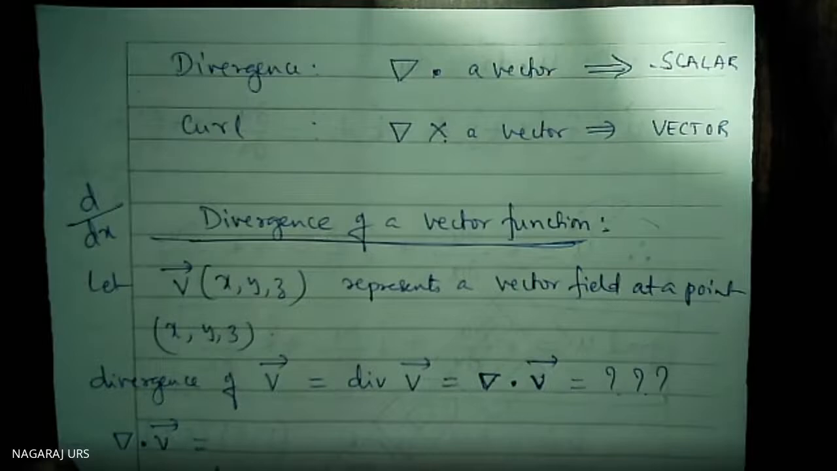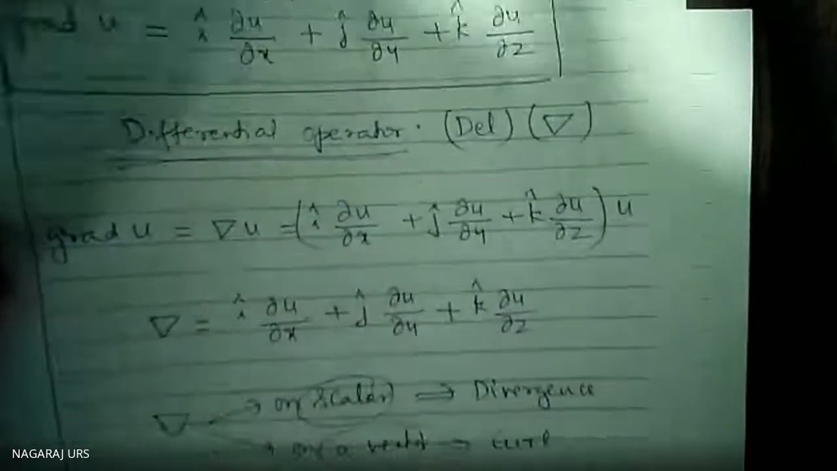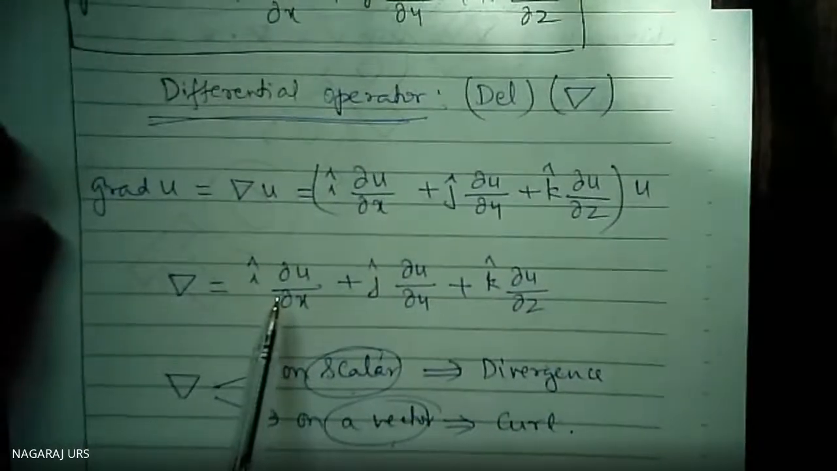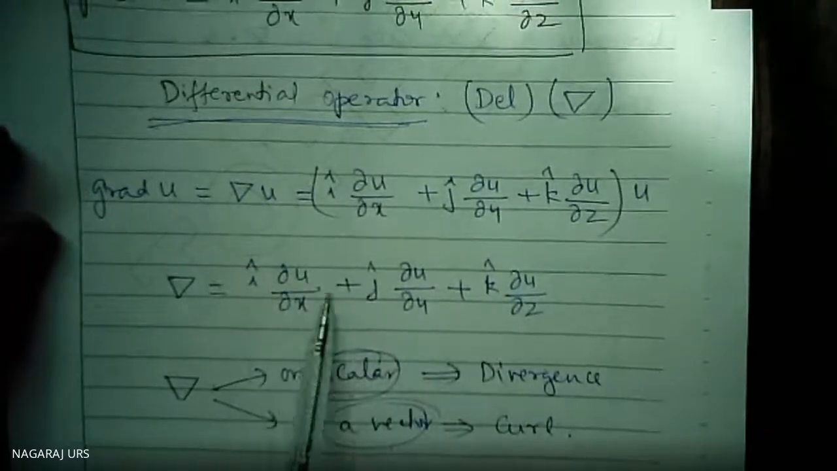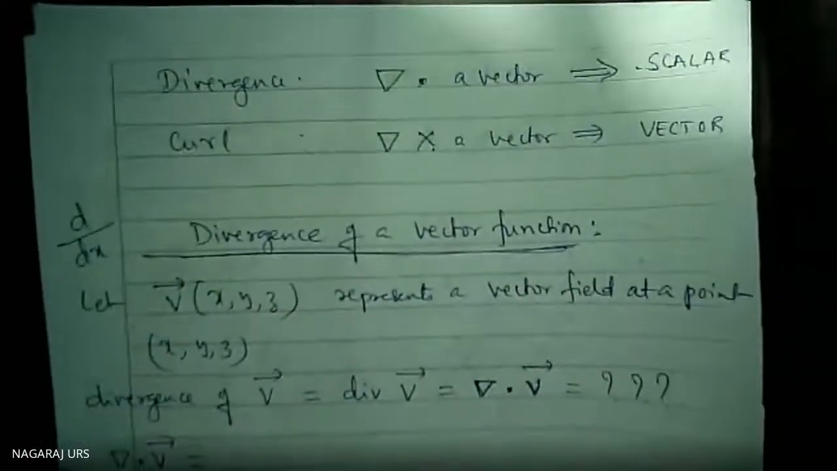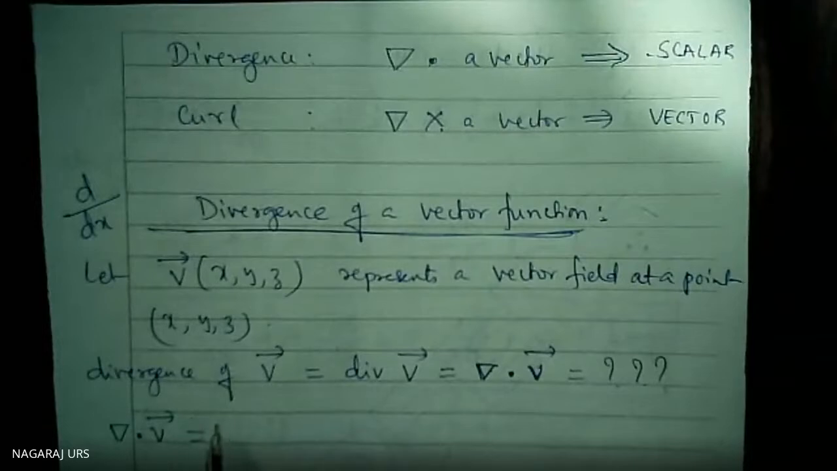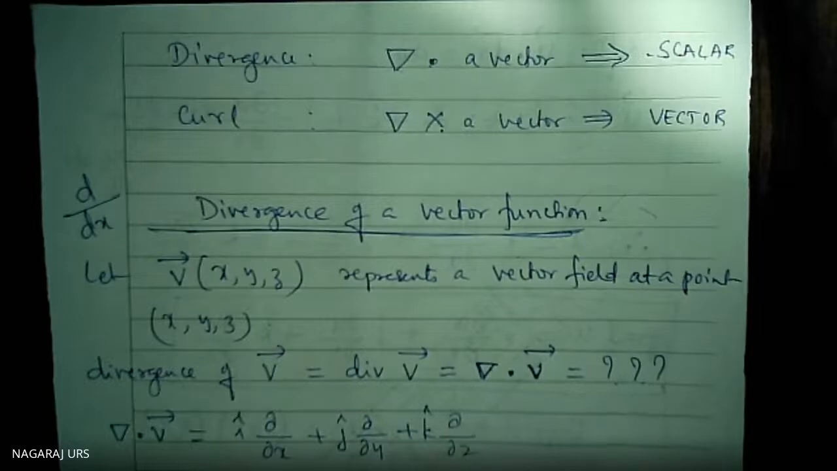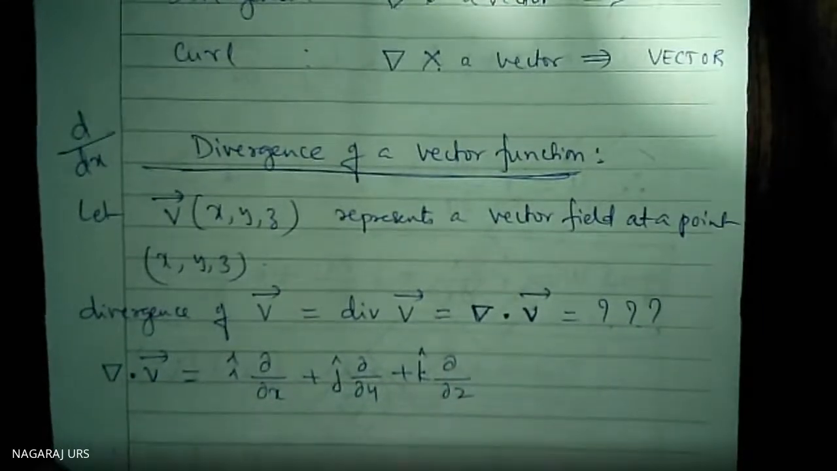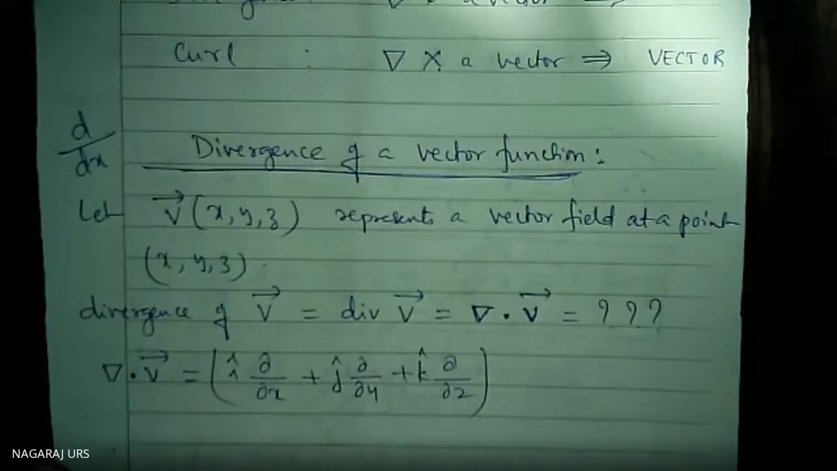Del dot V is equal to del. Already we know that del value. I will show you. Is it right? We know already the differential operator, the del operator. This is the del value. I will write it here. What is that? i cap del by del x, j cap del by del y, k cap del by del z. This is the del, dot product.